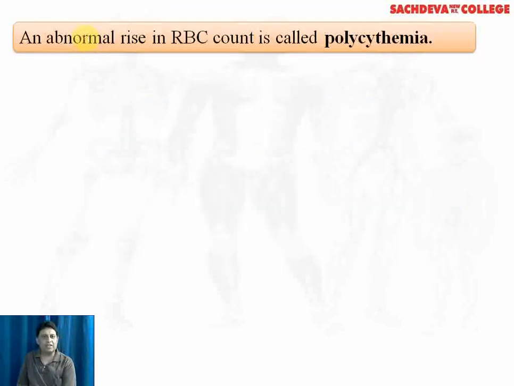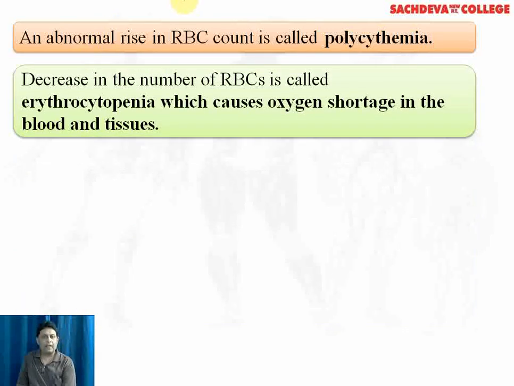An abnormal rise in RBC count is called polycythemia, and polycythemia is generally seen when a person migrates to high altitudes. Decrease in the number of RBC is called erythrocytopenia, which causes oxygen shortage in the blood and tissue.